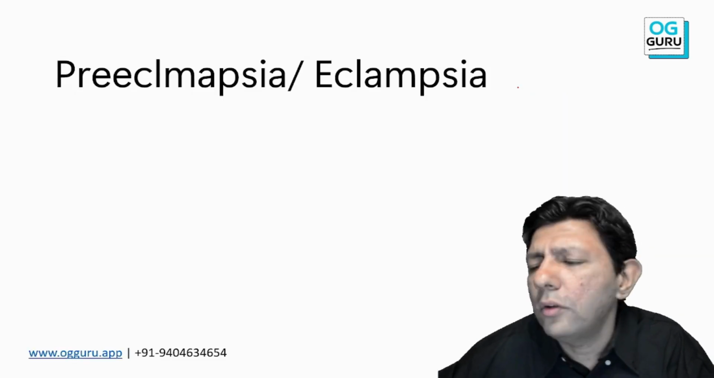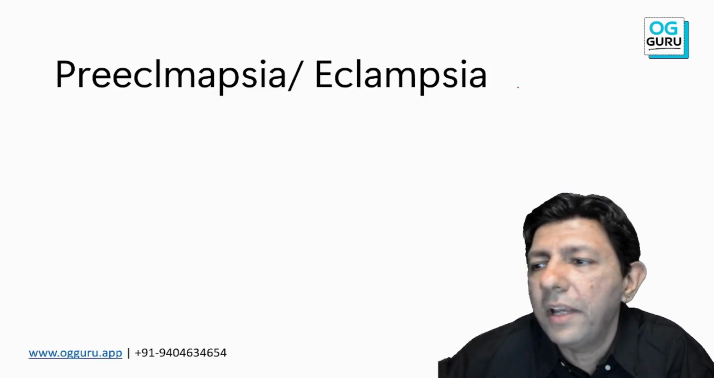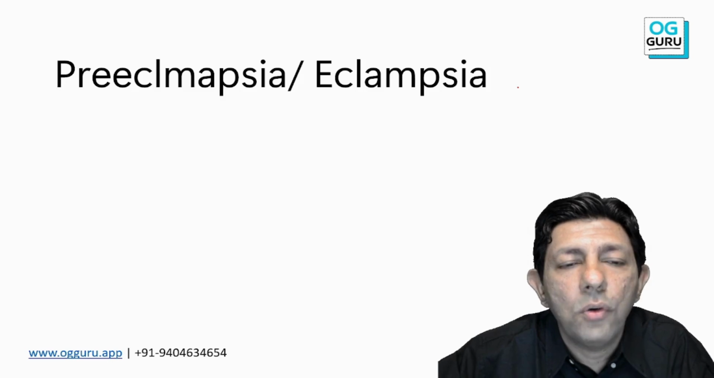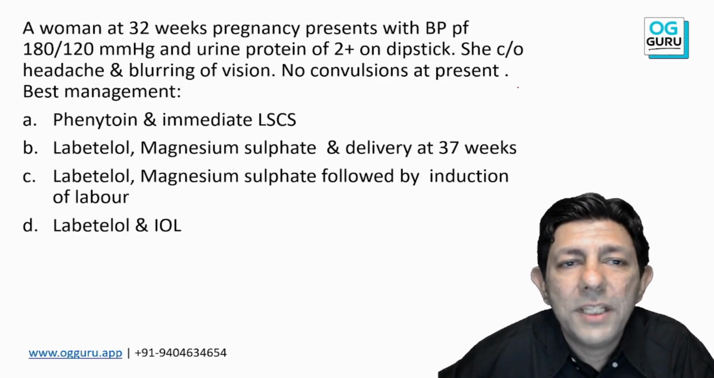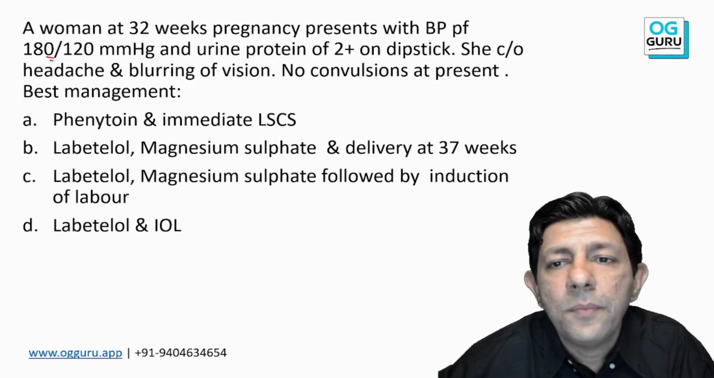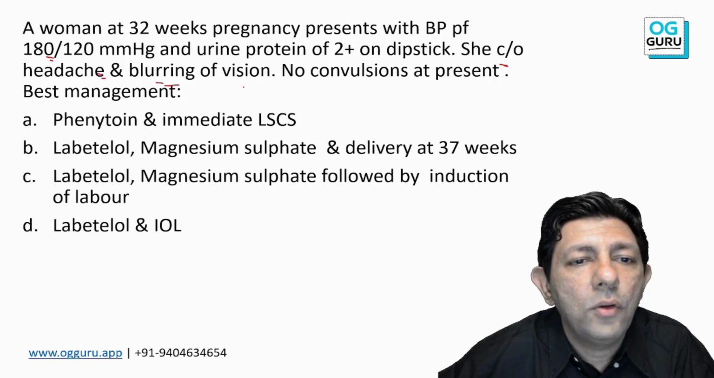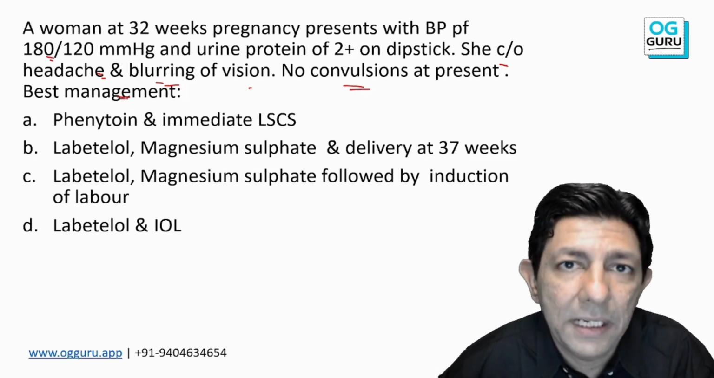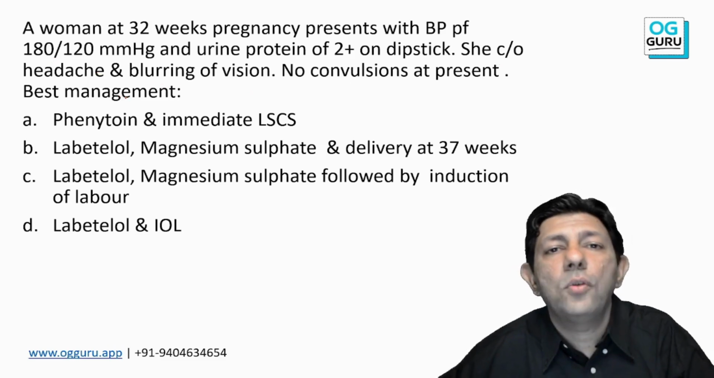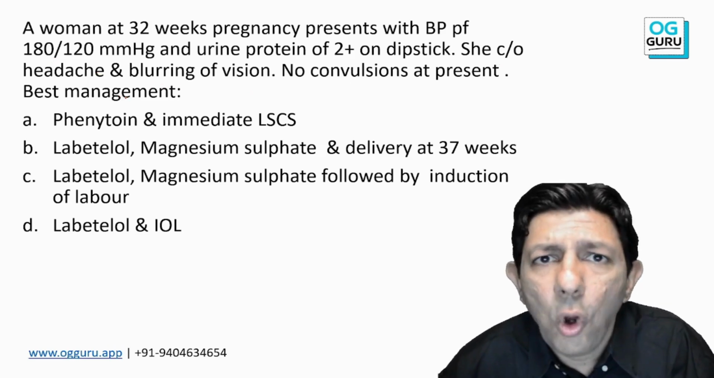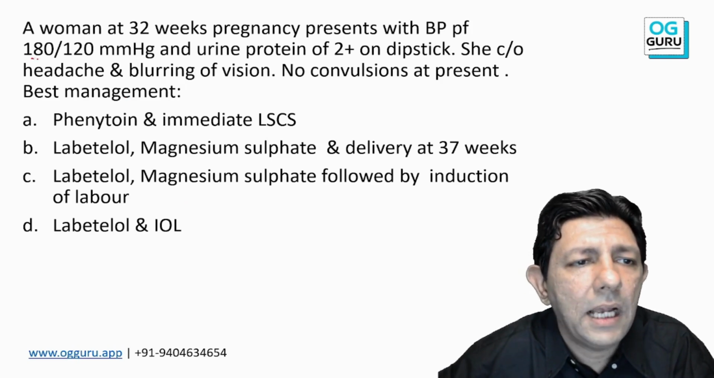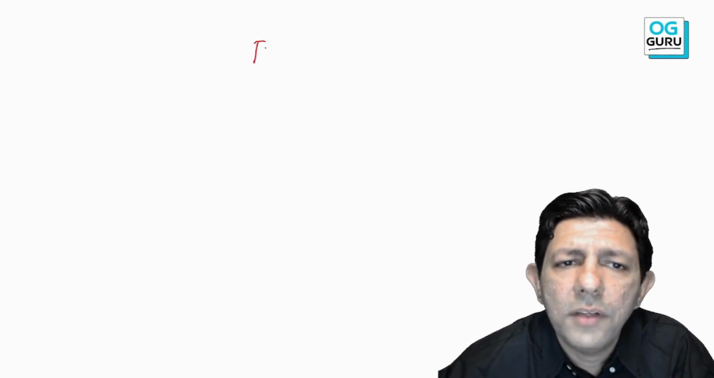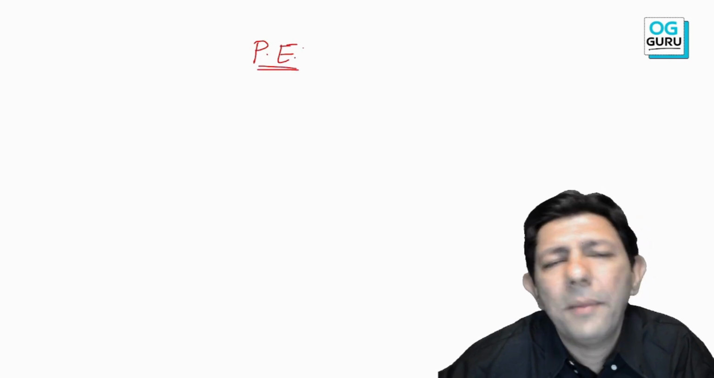Okay, now moving on, another topic: preeclampsia, eclampsia, a very hot topic, and questions are going to come on this for sure. So let us see the question. A 32 weeks pregnant lady, BP 180/110, complains of headache, oliguria, blurring of vision, no convulsions at present. What do you think is the best management? Now, what is the diagnosis over here? Anybody? A normal student will say, sir, the BP is high, albumin plus 2, this is preeclampsia, or they might say severe preeclampsia.